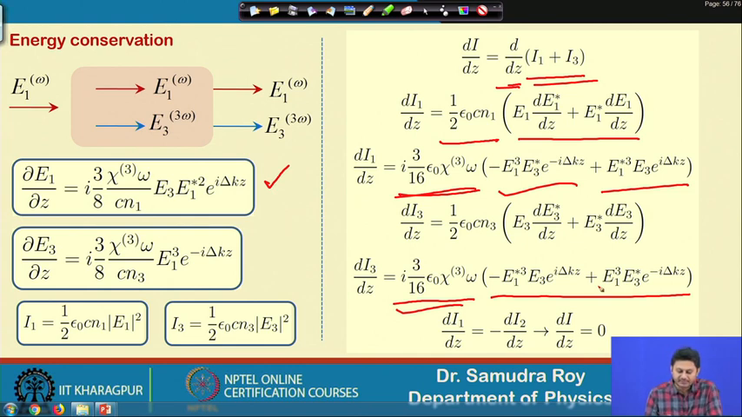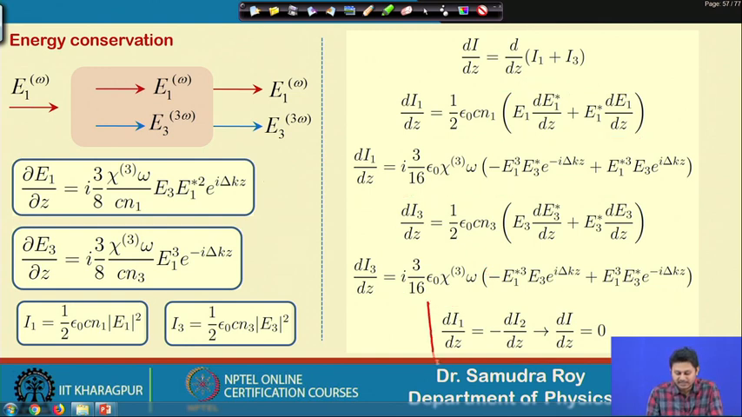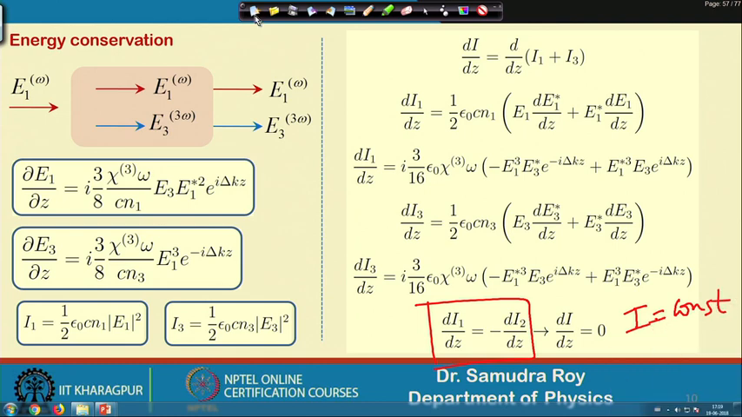So, once we have this equation together, we can find one expression that dI1/dz is equal to minus dI3/dz. If I add these two things, we will have d/dz of I1 plus I3, which is equal to dI/dz is equal to 0. That means the total intensity will remain conserved, or the total energy will remain conserved. So, in the third harmonic generation process, whatever expression we derived is consistent with energy conservation.